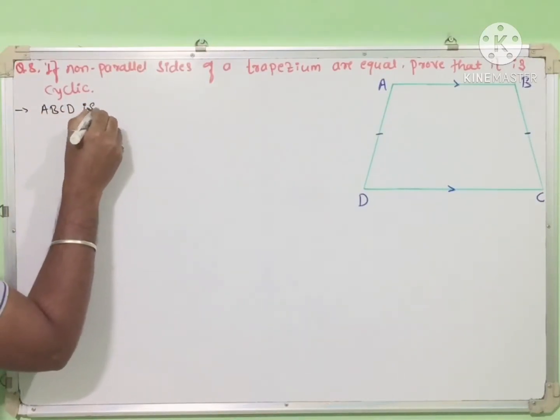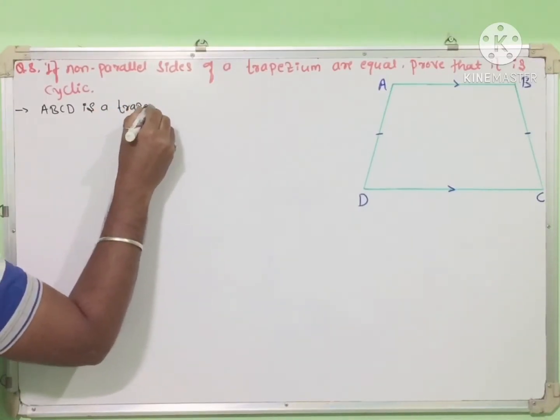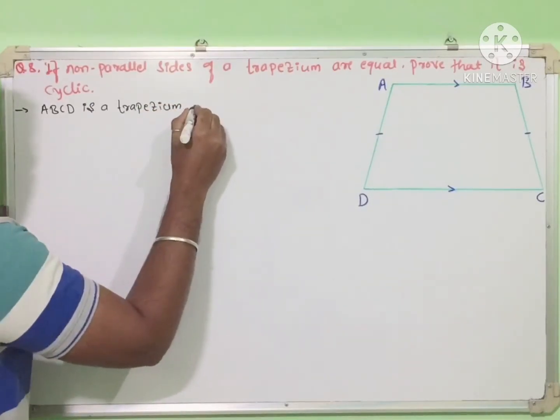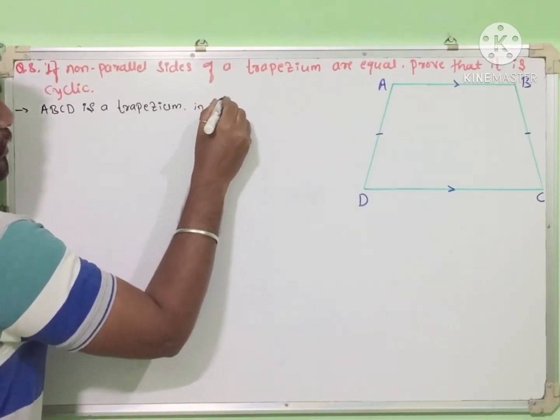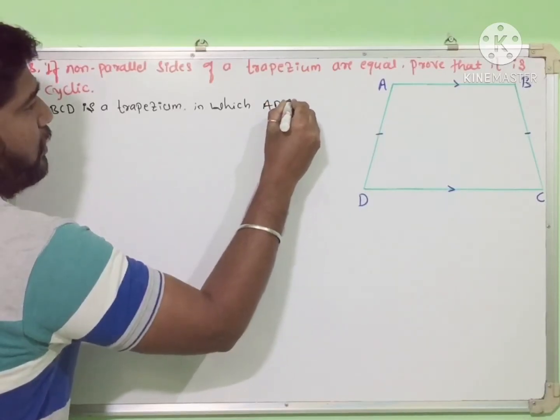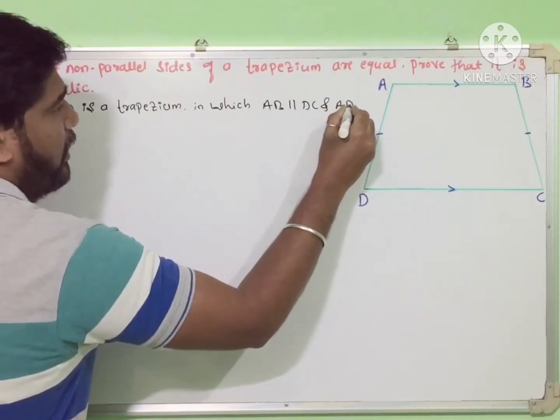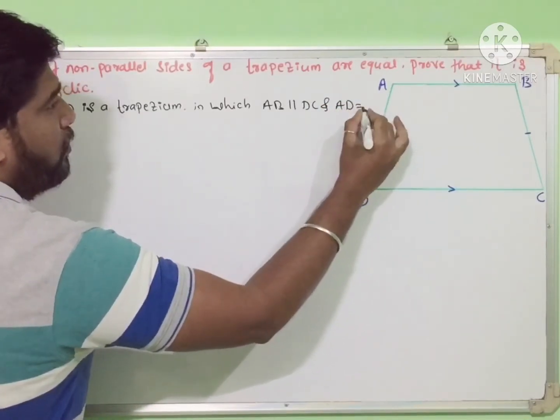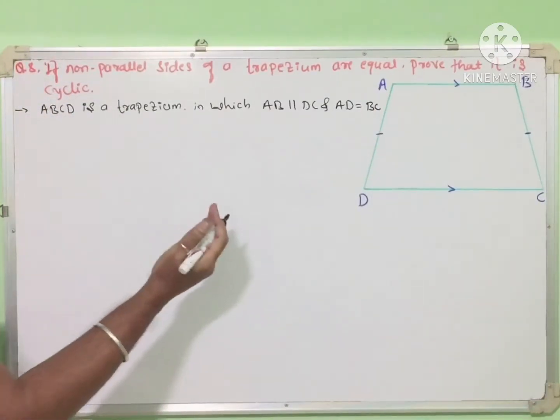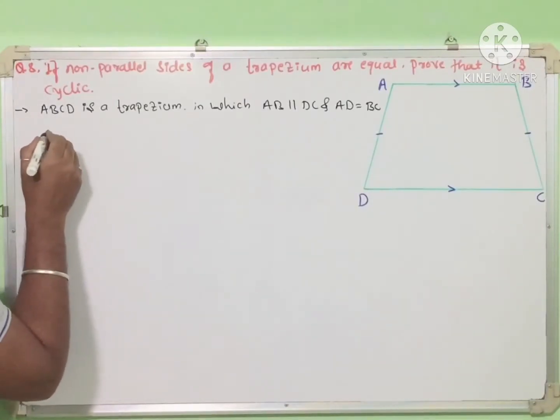ABCD is a trapezium in which AB is parallel to DC and AD is equal to BC. This much they have given. So we want to prove it is a cyclic quadrilateral. Cyclic, right?